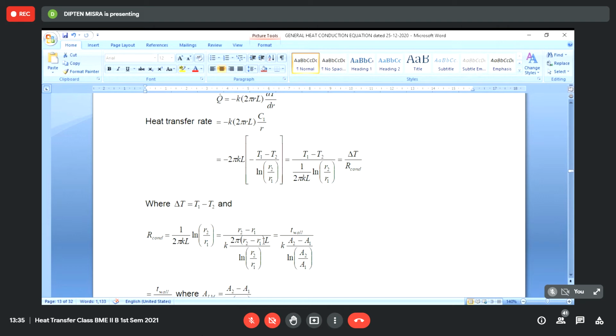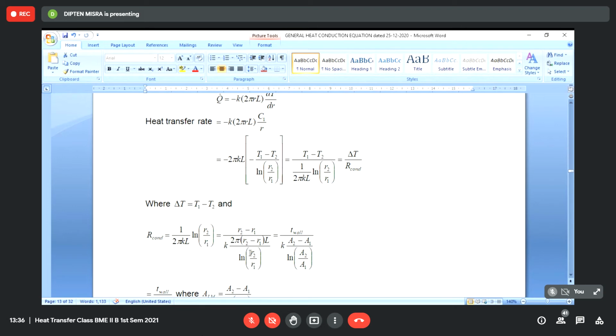And you see k into 2 pi r2 into L minus 2 pi r1 into L. Now 2 pi r2 into L stands for the outer curved surface area, indicated by A2, minus 2 pi r1 into L, which is the inner curved surface area A1. So it becomes k into (A2 minus A1), and again it is log of r2 by r1.